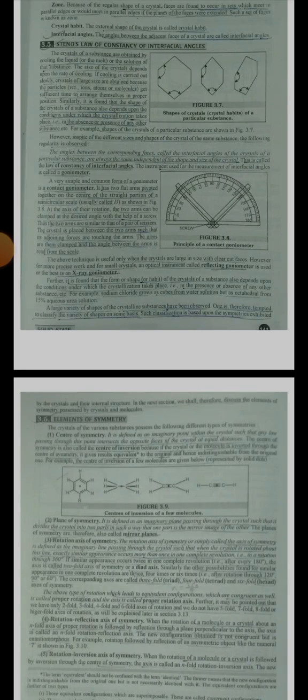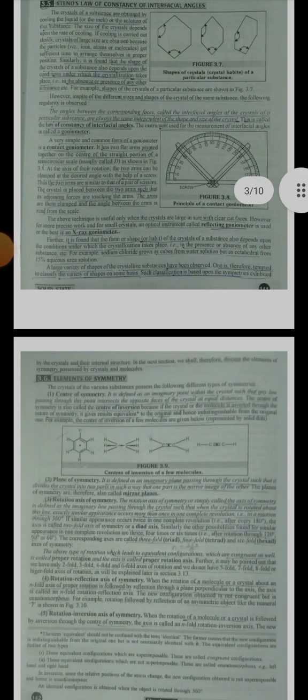In the next section, we shall therefore discuss the symmetry processes shown by the crystals and the elements of symmetry of the crystals of the various substances. The following different types of elements of symmetry are defined. Law of symmetry.